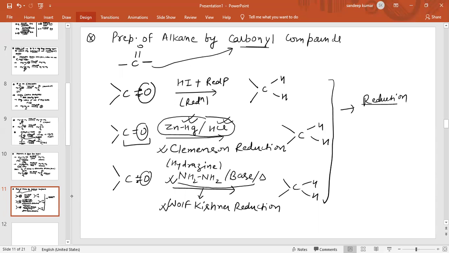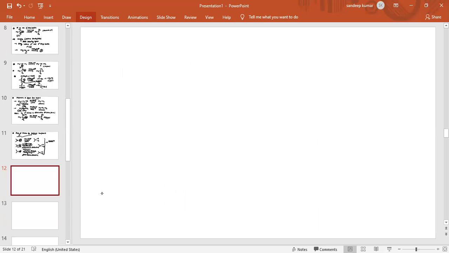Now I am making one short note about HI. Please note how HI is used as a reducing agent. If there is a halogen, X, HI in presence of red phosphorus can reduce the halogen into hydrogen.